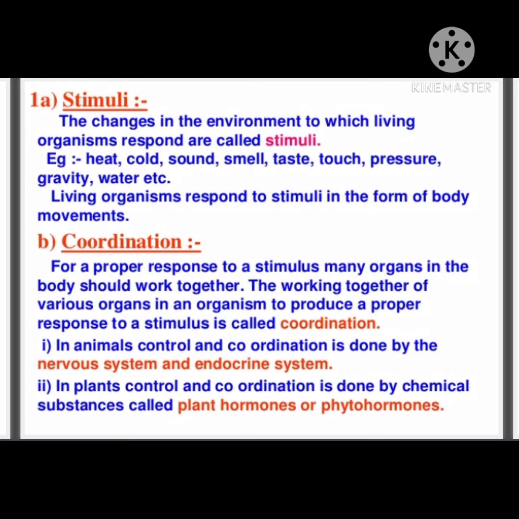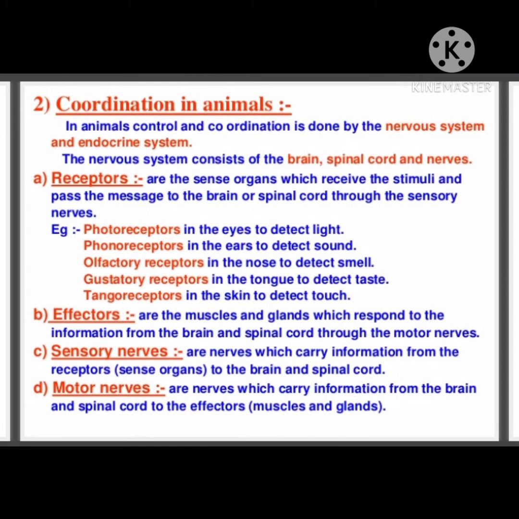So the nervous system in animals, the unicellular organisms such as amoeba respond to environment stimuli by moving towards or away from the stimulus. This response is called taxis. The taxis may be positive or negative. But in case of multicellular organisms, the response towards stimuli is complex and so requires a control and coordination of various activities.